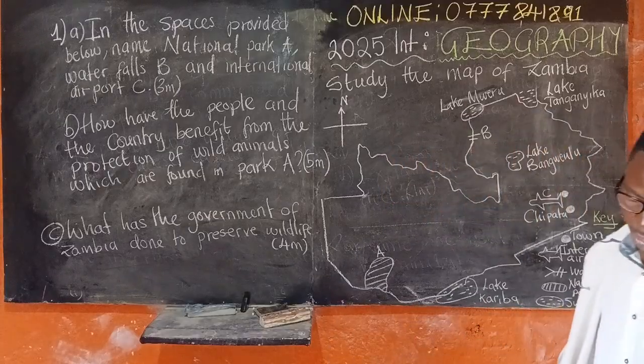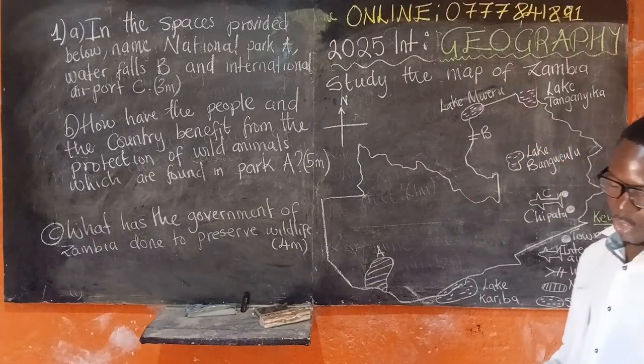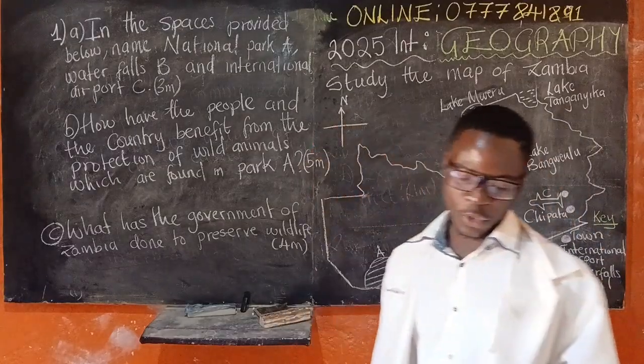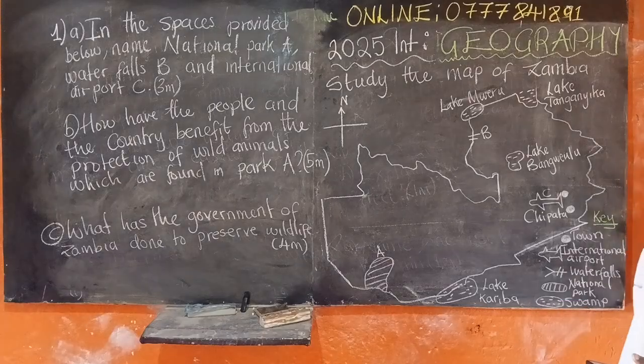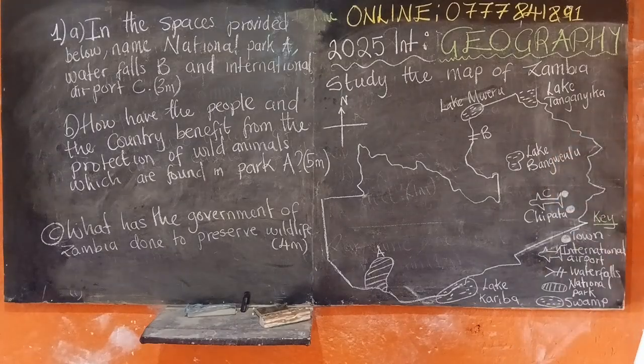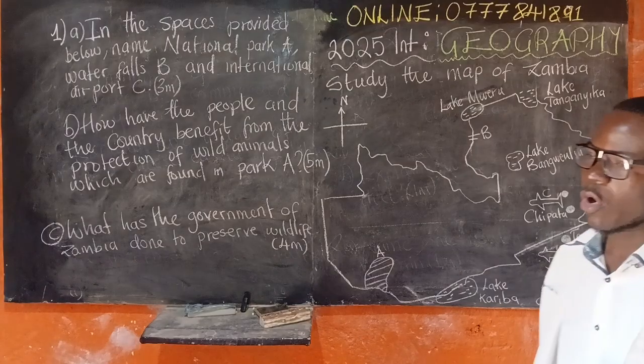This Liuwa National Park is from Western Province, the southwest of Zambia. That is where we find the Liuwa National Park.